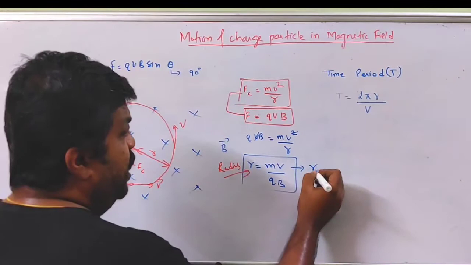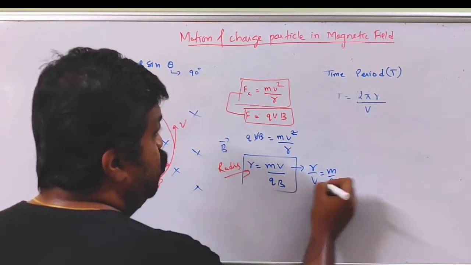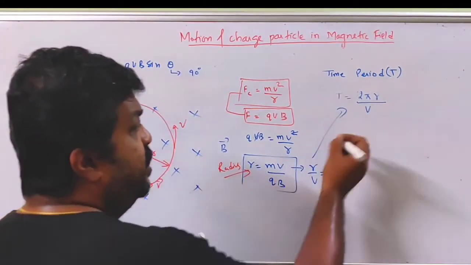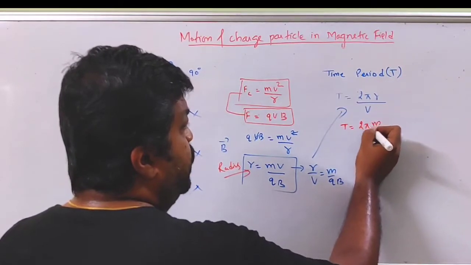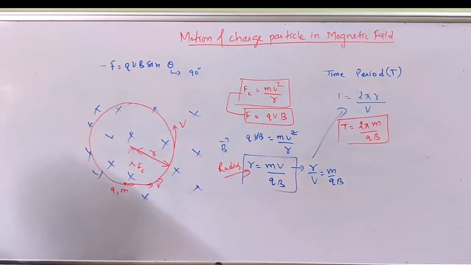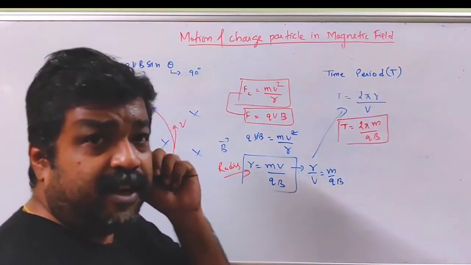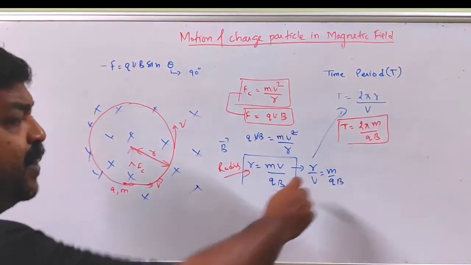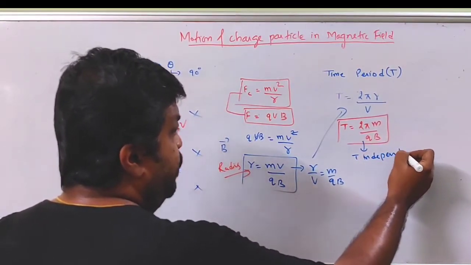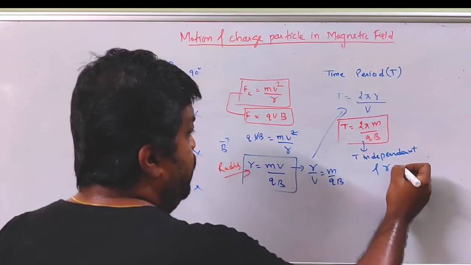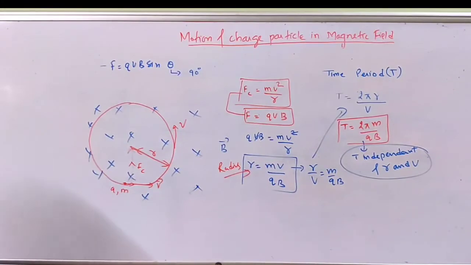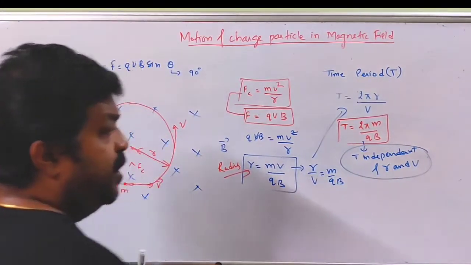Now from this we have r by v equal to m by qB. So if I substitute over here, what do I get? I get T is equal to 2π m by qB. So that means time period depends on mass, charge and strength of magnetic field, and time period is independent of r and v. Okay, this is one important result: T is independent of r and v.